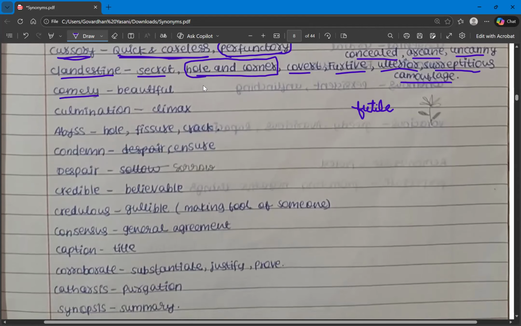The next one is comely. Comely is a word that has been used in poems to describe the beauty of something. So comely means beautiful. And then we have culmination. In the A letter video, I've covered many synonyms for the word culmination, like apex, apogee, paramount, summit. So culmination means something climax.